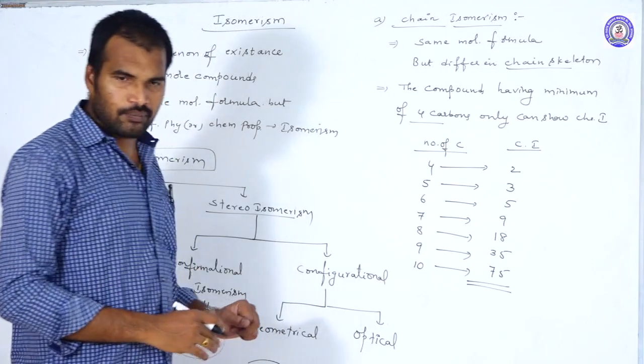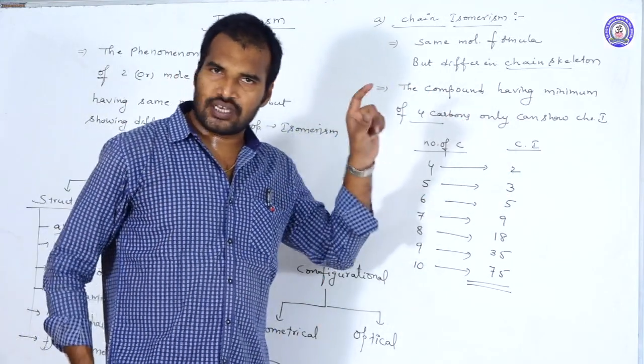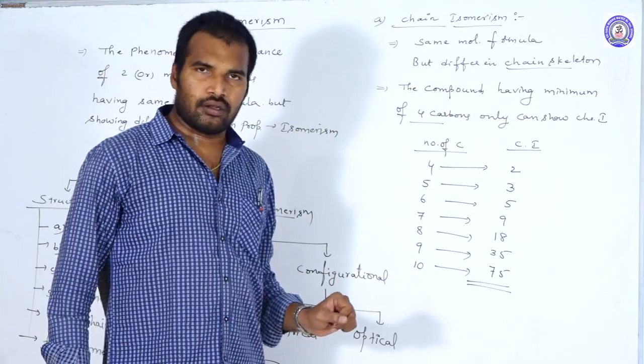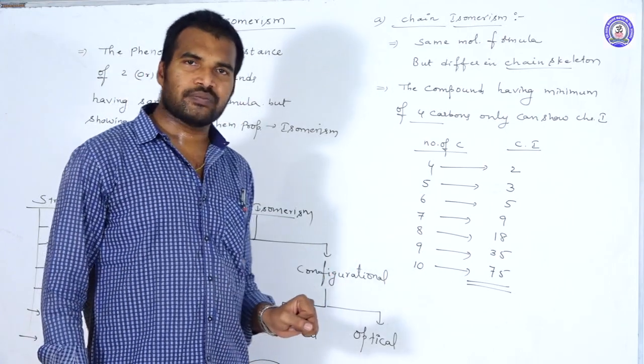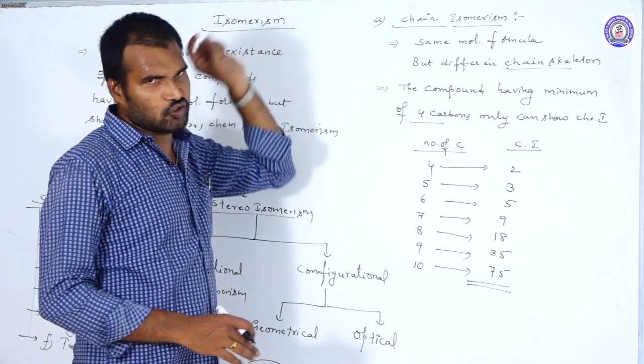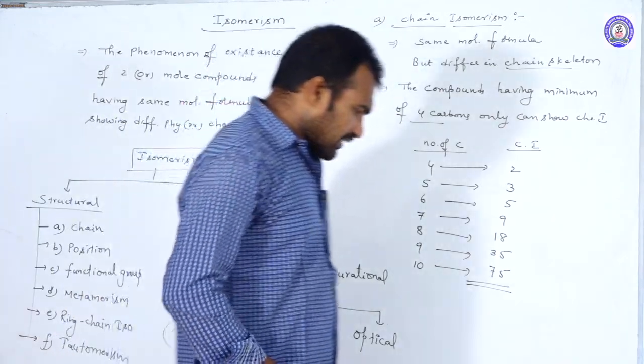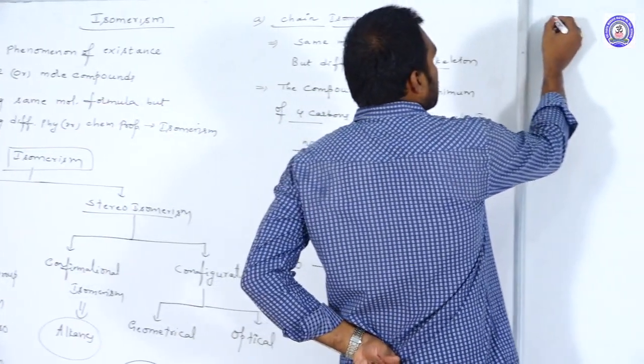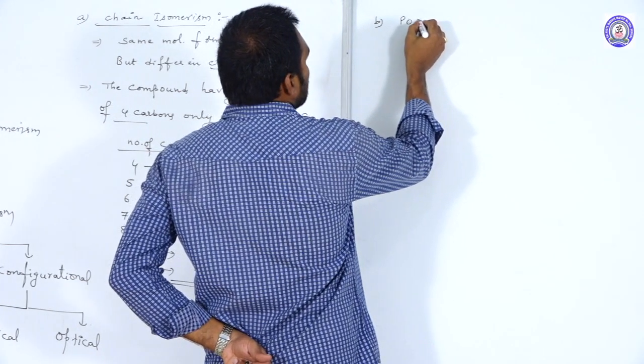So like this we can remember the number of chain isomers possible based upon the number of carbons present in the given hydrocarbon chain. So this is about chain isomers. Next, go to the second type of structural isomerism, that is position isomerism.